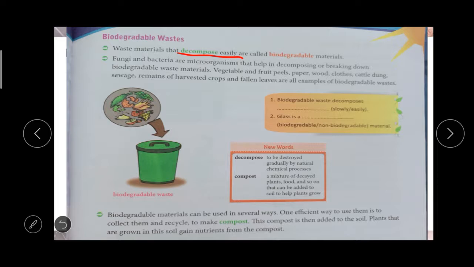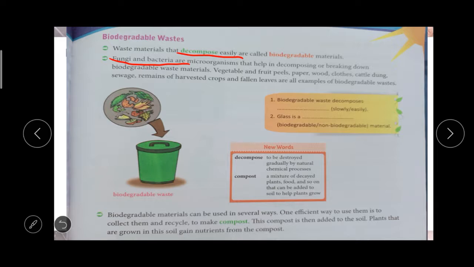Fungi and bacteria are microorganisms that help in decomposing or breaking down biodegradable waste. So fungi and bacteria are involved in the decomposition of biodegradable waste materials. What are the examples of biodegradable waste?